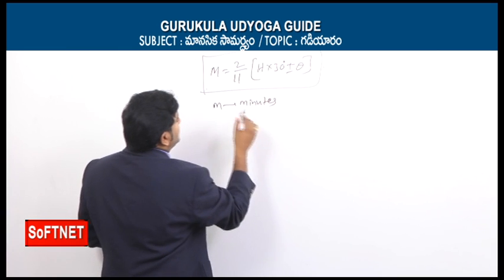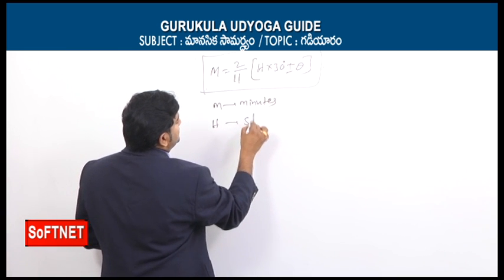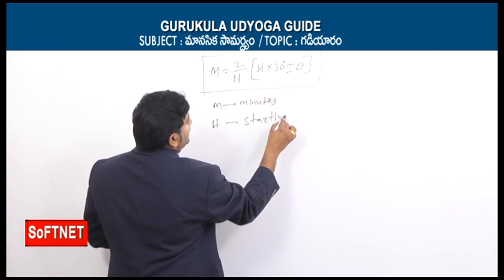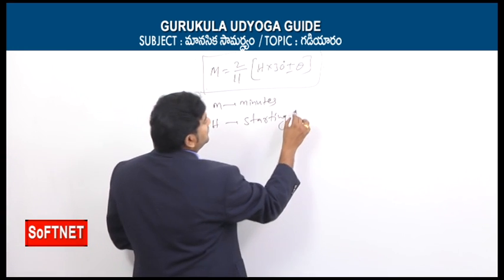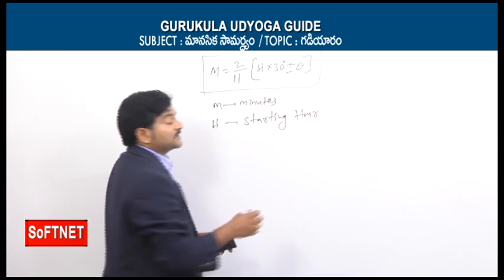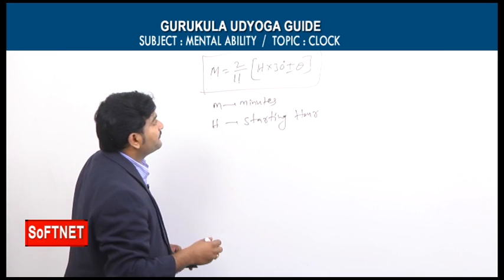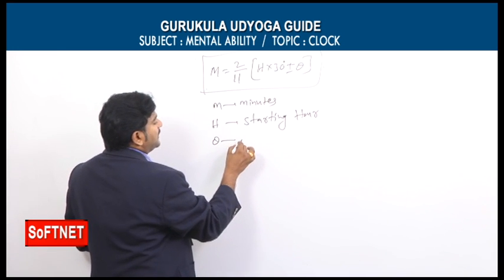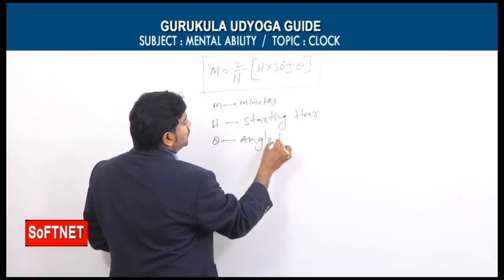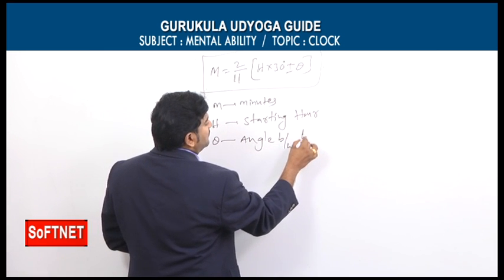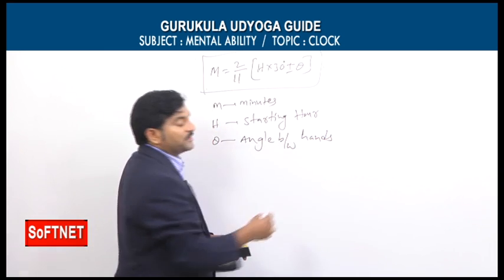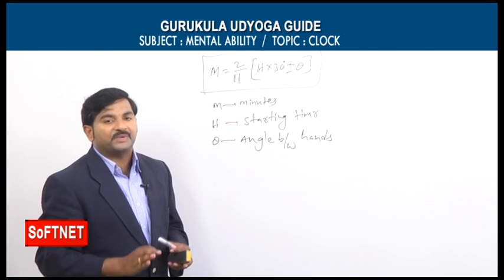Similarly, h means hours, but what kind of hour? It is simply the starting hour. We will discuss what the starting hour is when the problems come. Similarly, θ means the angle between the two hands, that is, the angle between the hour hand and the minute hand.